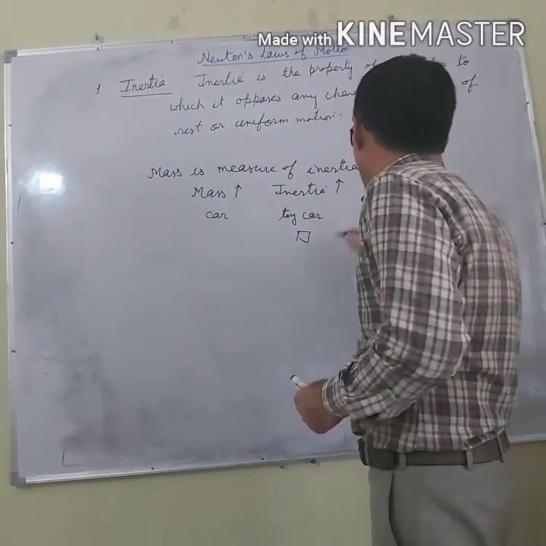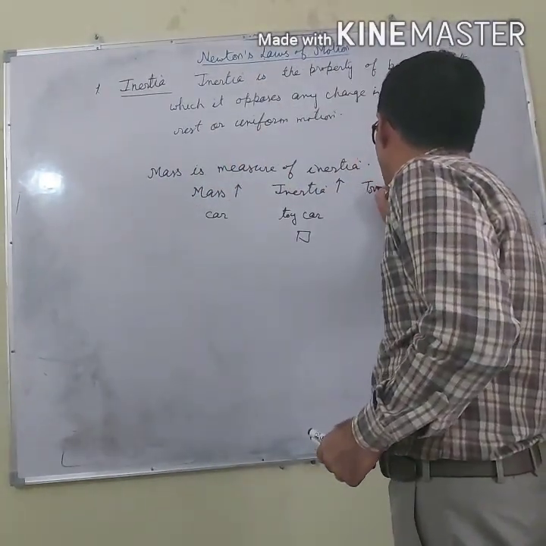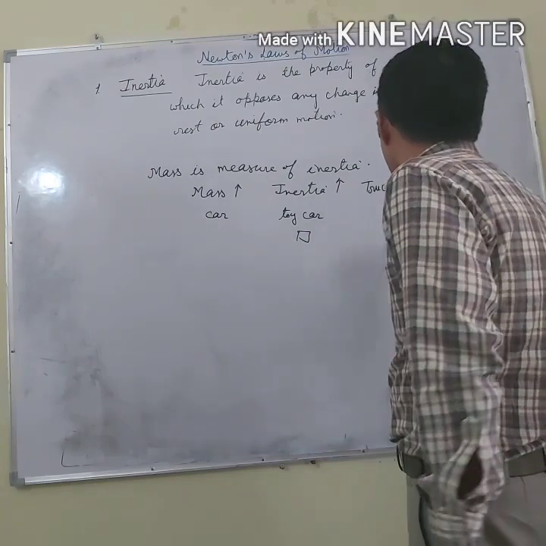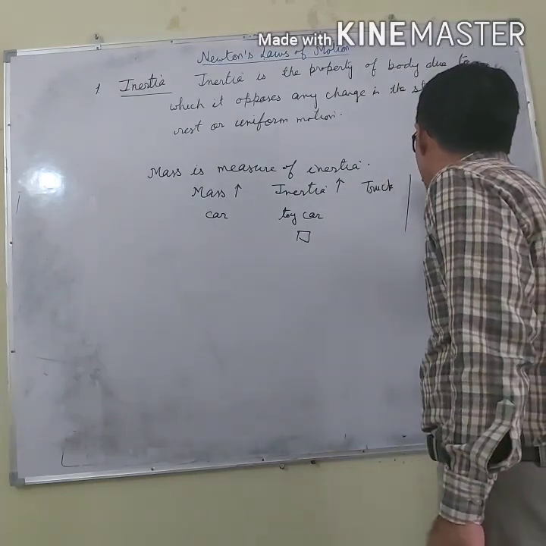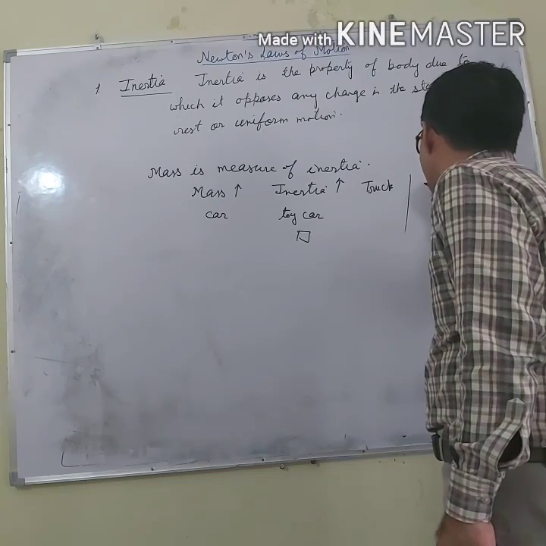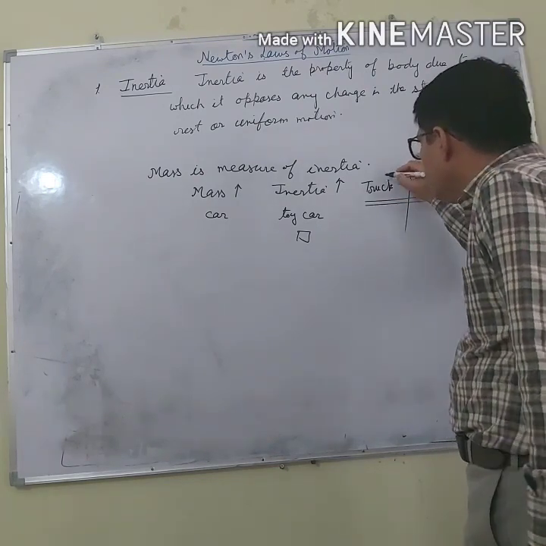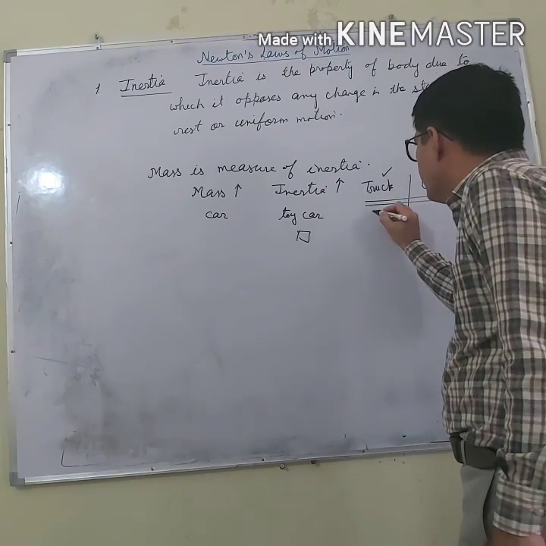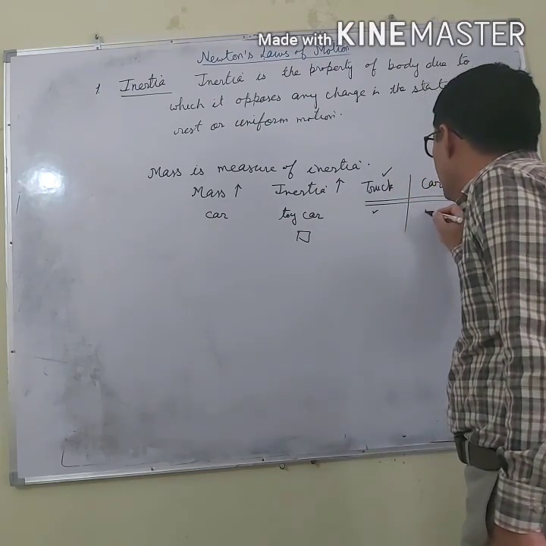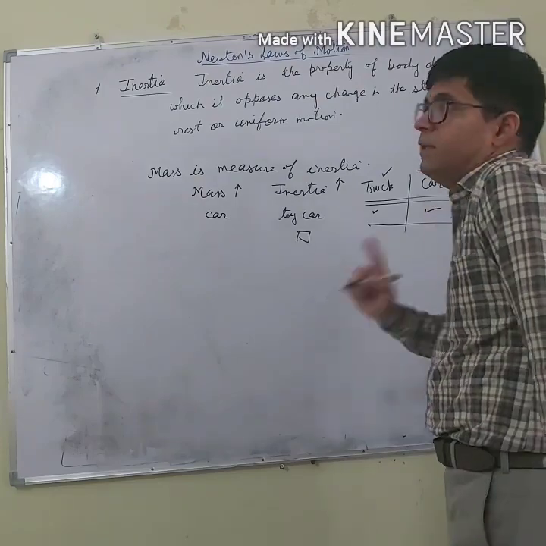Let us say we are having a truck. All of us are familiar with the truck, and we are having a car. The truck is heavier than the car. So the truck is having more inertia and the car is having lesser inertia.